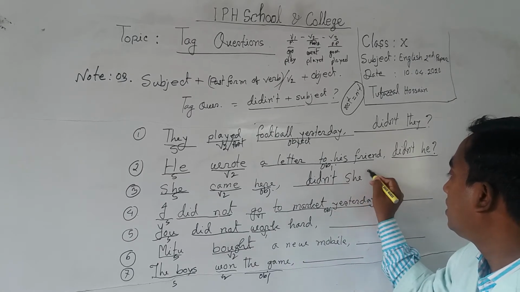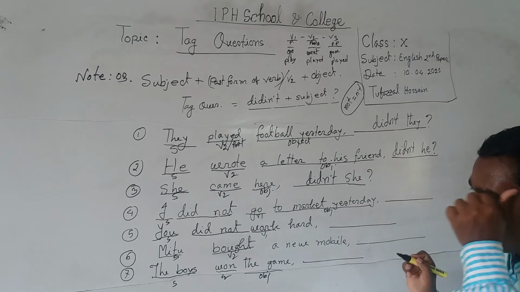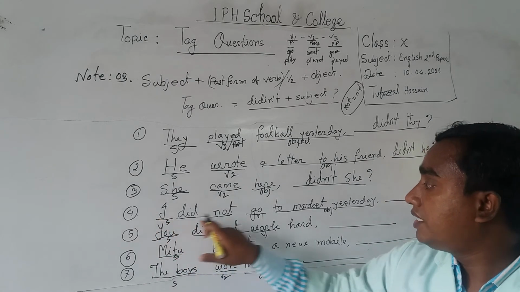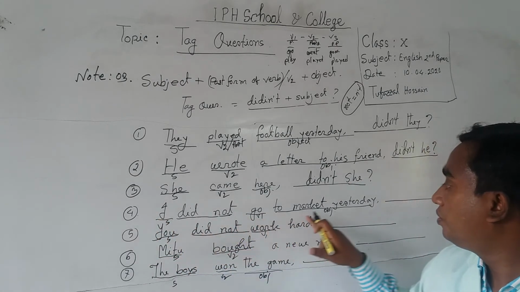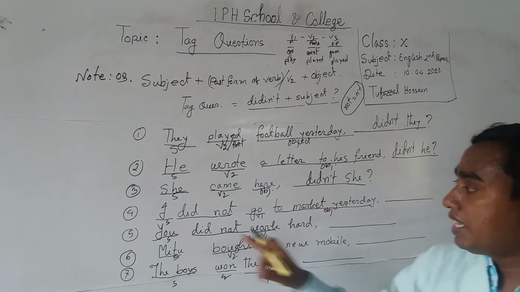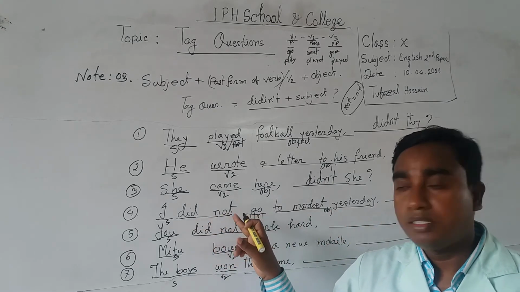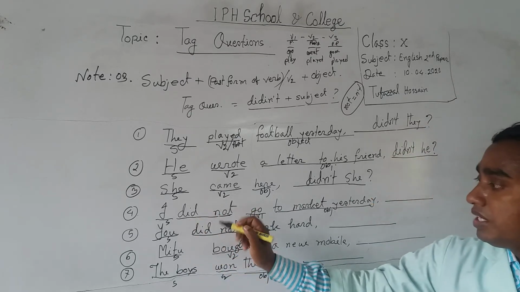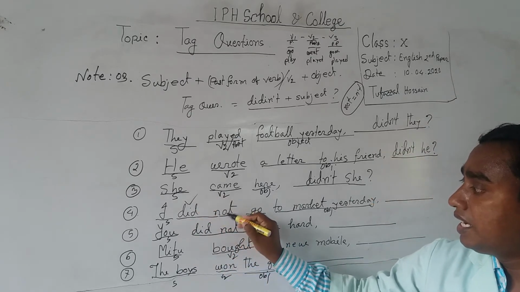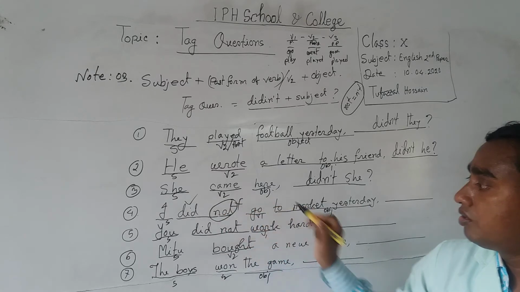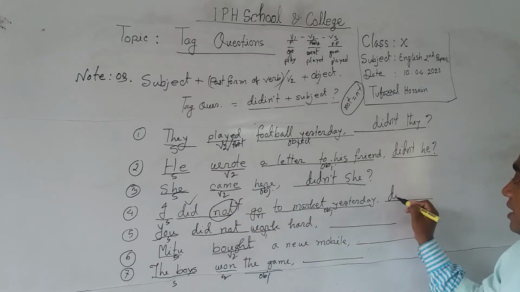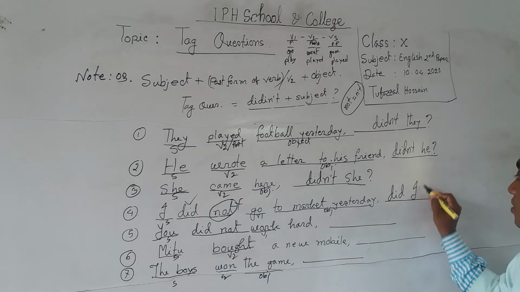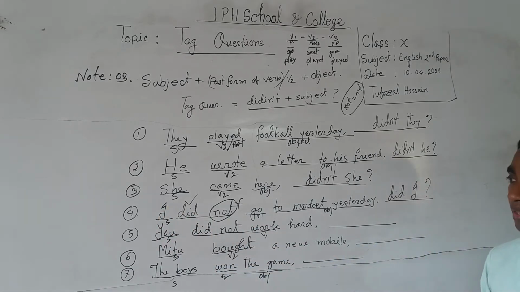So it will be didn't she. Number 4, look at it. I did not go to market yesterday. As it is a negative statement, that's why you have to make an affirmative statement. So at first you have to take did and not, you will not take no. Then at first you have to write did and subject I. So it will be did I.